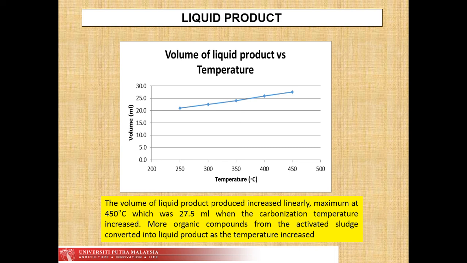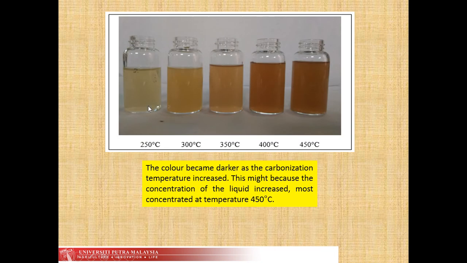Moving on to the liquid product produced, the volume of liquid product increases as the temperature of carbonization increases, maximum at 450 degrees Celsius, which was 27.5 ml. This was because more organic compounds from the activated sludge converted into liquid product as the temperature increased. This is the color observation of the liquid product, where we can see that the color becomes darker as the temperature increases. This might be because the concentration of the liquid increases, most concentrated at 450 degrees Celsius.